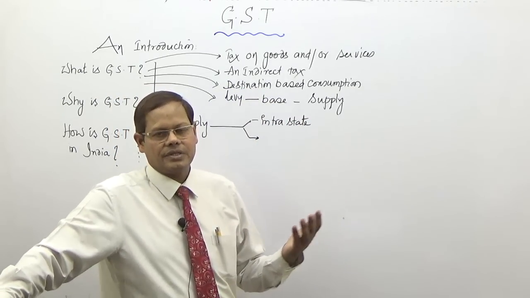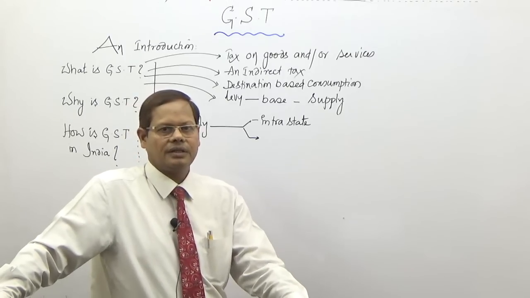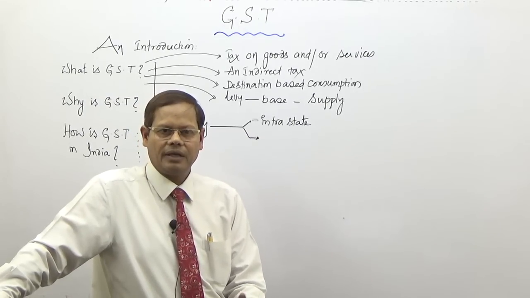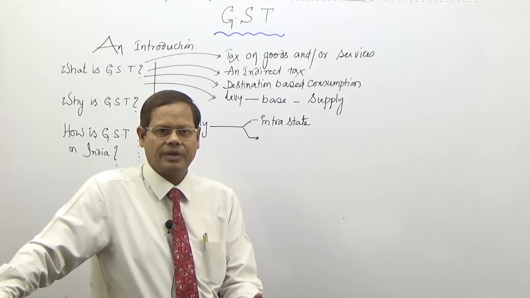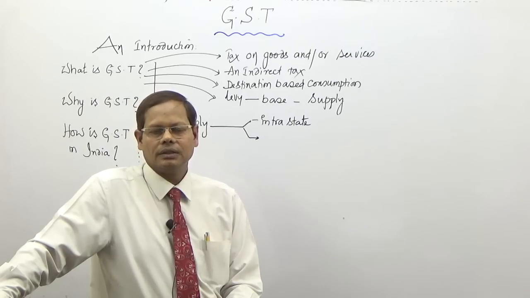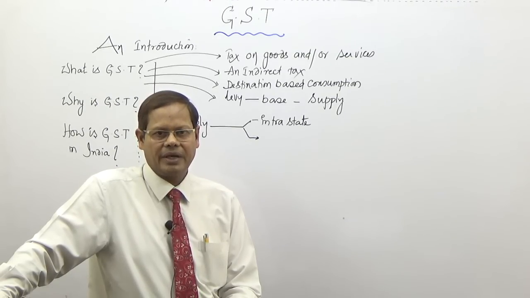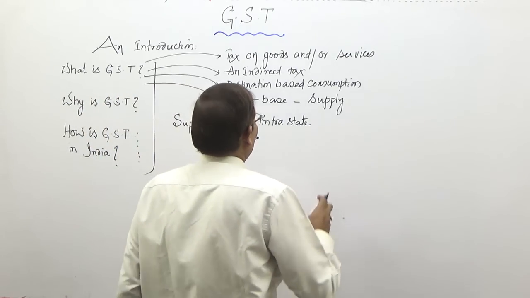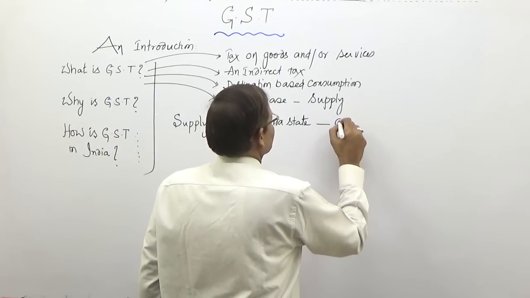The law clarifies that if the supply and the supplier are in the same state. Suppose the supplier belongs to Delhi and the supply was made in Delhi, means delivery was given in Delhi. Supplier is from Delhi and supply was given in Delhi, that is local, you can say intrastate supply. Suppose the supplier is in Tamil Nadu and the delivery supply was made in Tamil Nadu, that is a local supply. So, intrastate supply. So, in the case of intrastate supply of goods or services for both, you have to pay GST.